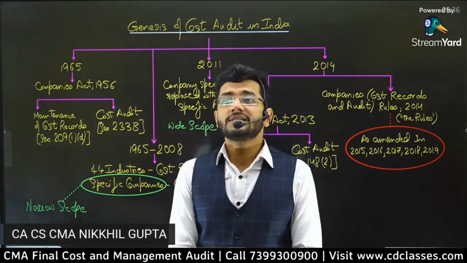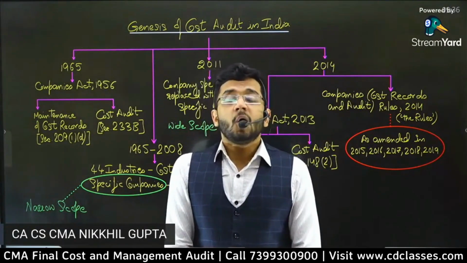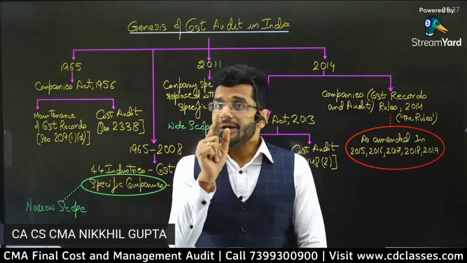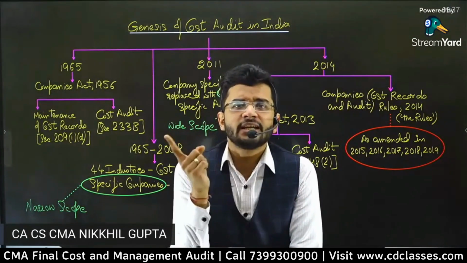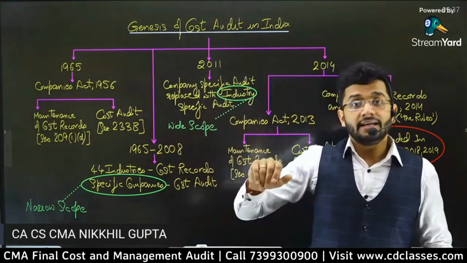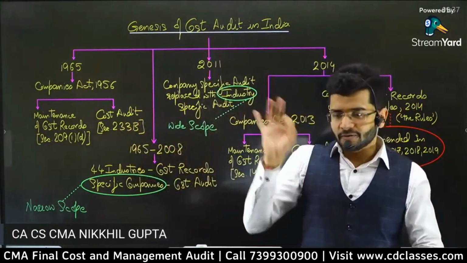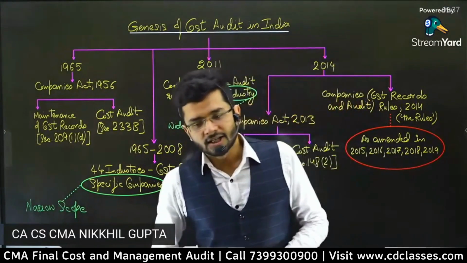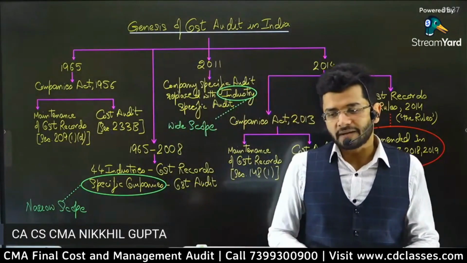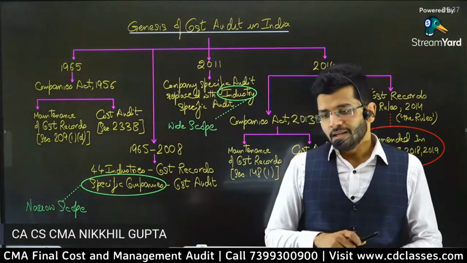One thing I want to state before starting the history of cost audit is that there is an audit which is financial audit, which is separate from cost audit. My question to you is, which professional is expected to do financial audit? Which professional has the monopoly to do financial audit or statutory audit? Please write in the chat box.